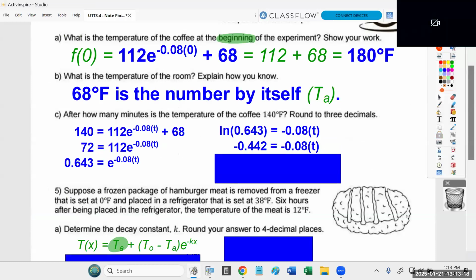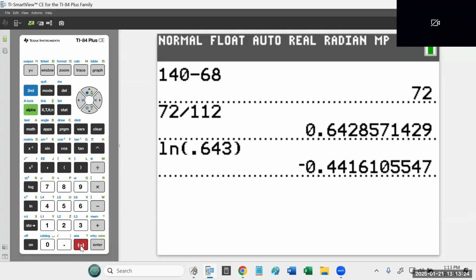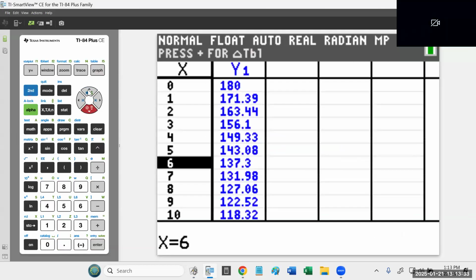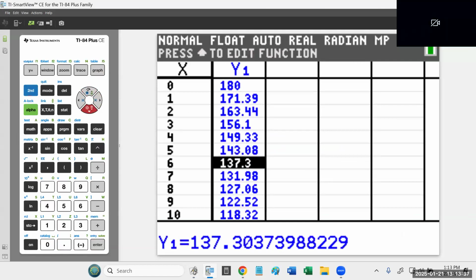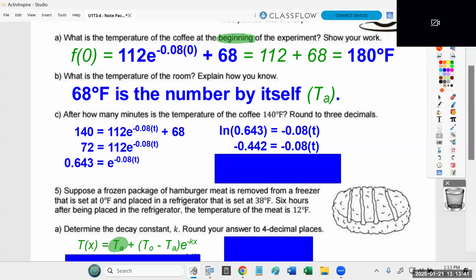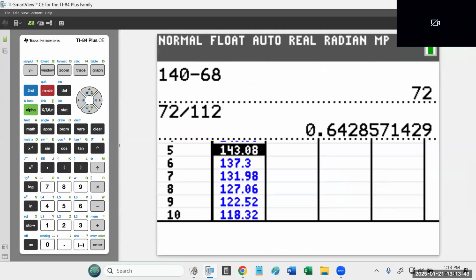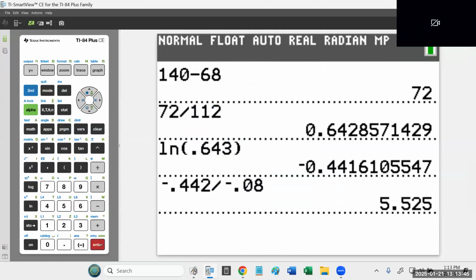And the only thing left to do is to divide both sides by negative 0.08. So I go to my calculator and I type negative 0.442 divided by negative 0.08. Now, before I even hit enter, I know I better get an answer somewhere between 5 and 6 minutes because I can see in the table that's kind of where it crosses that 140-degree mark. And so I'm not shocked at all when I hit enter, I get 5.525, something between 5 and 6 minutes.